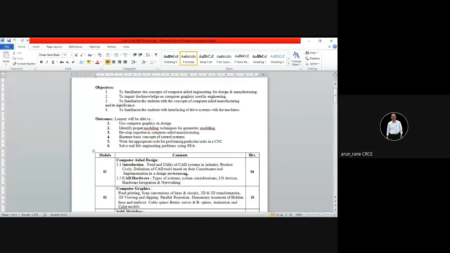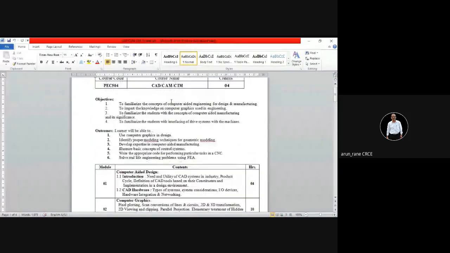And then CAM, as I told, computer aided manufacturing. Now you have to remember, computer aided manufacturing means not only computer aided machining. It is controlling any manufacturing activities with the help of the computers. So not only machining, it can be in your textile machine to run the machines, to run the spinning machine, to run the weaving machines.